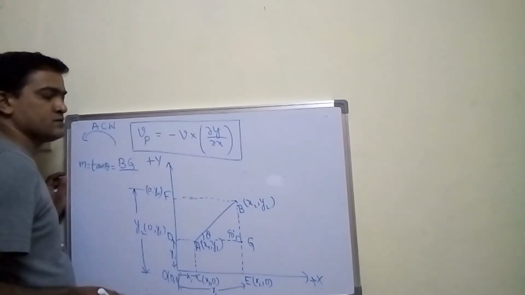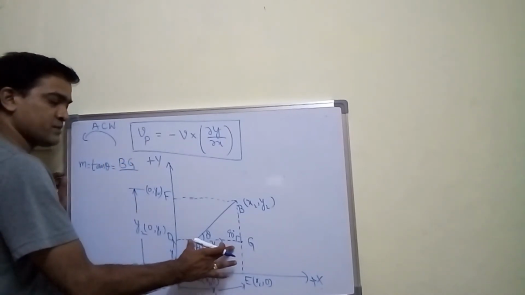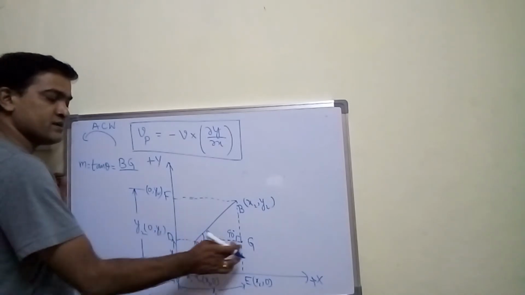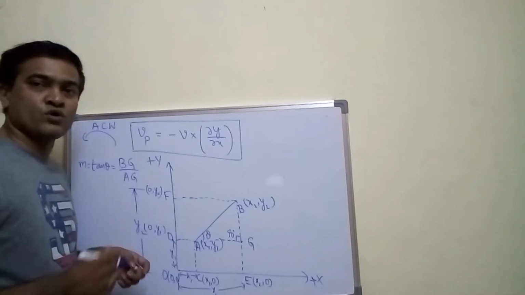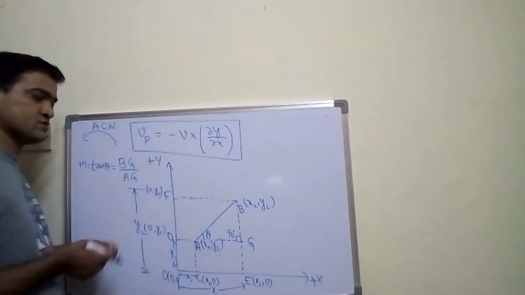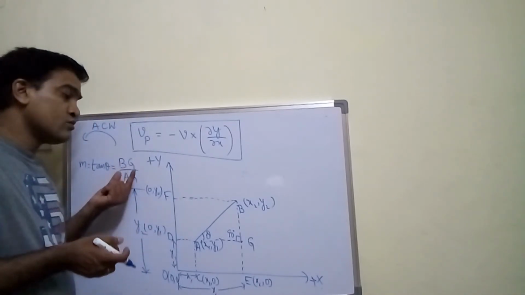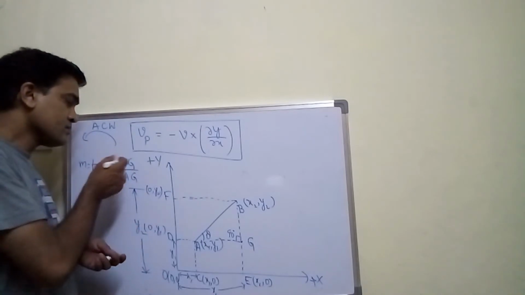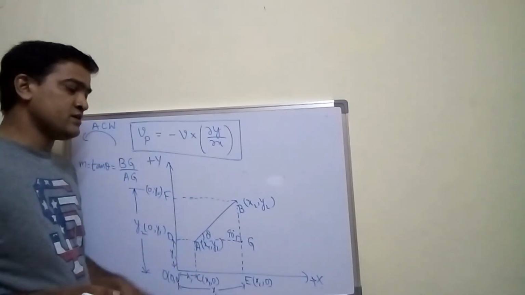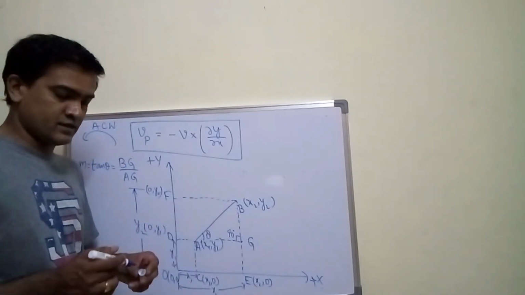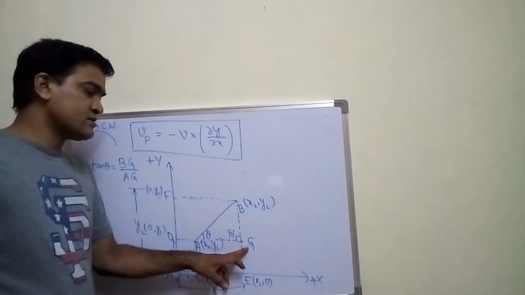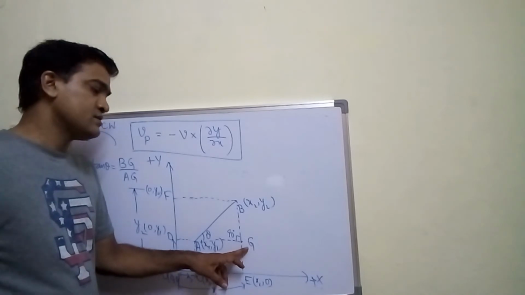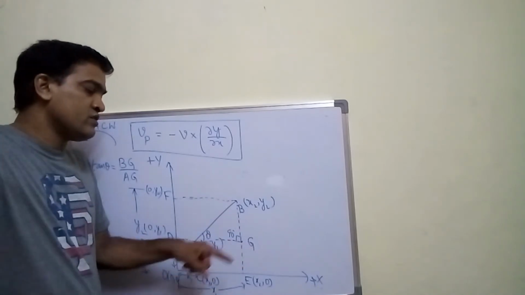BG upon, which one is the adjacent side? AG. BG by AG. So now tell me, what is the value of BG from this entire diagram? You don't know the coordinates of G, right? So how to find out the value of BG?